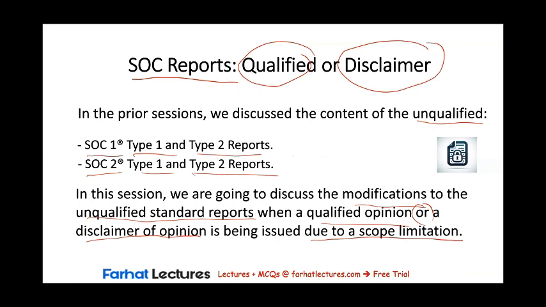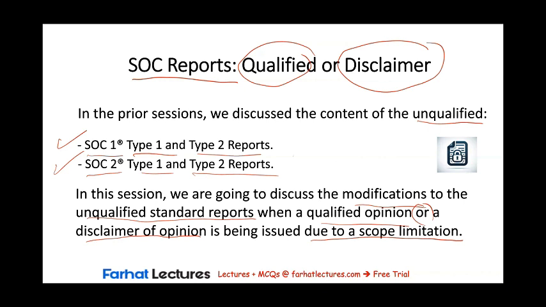That's why it's very important to go over the previous sessions and make sure you are familiar with the content of the SOC 1, Type 1, and Type 2 reports and the SOC 2, Type 1, and Type 2 reports when an unqualified or unmodified opinion is being issued before watching this session, because in this session, we're going to cover only the modifications to these reports without diving into the details of those reports.